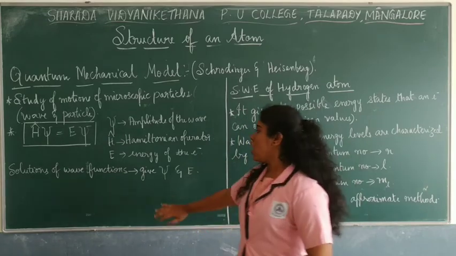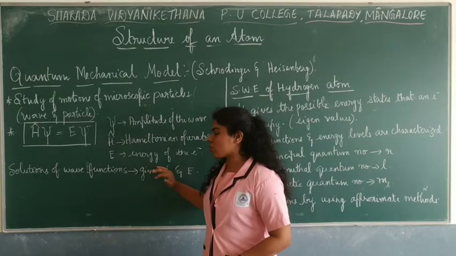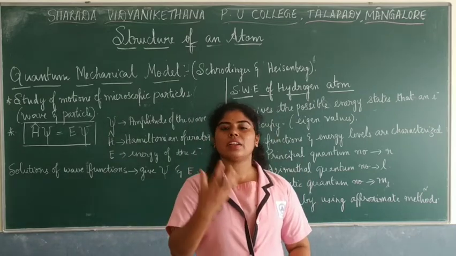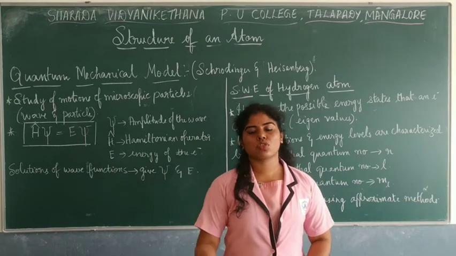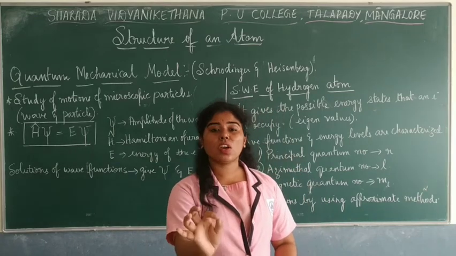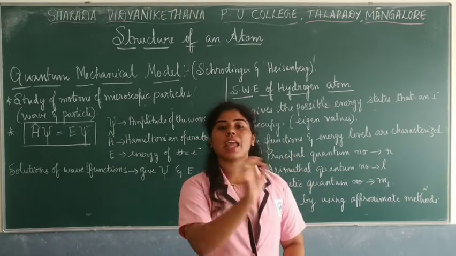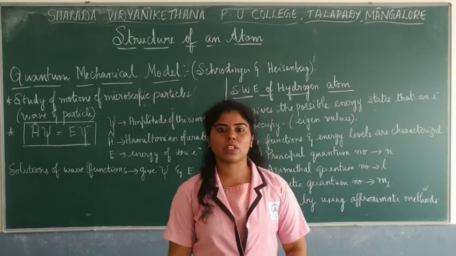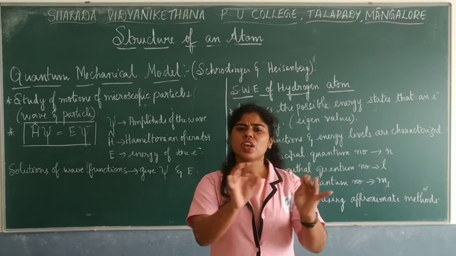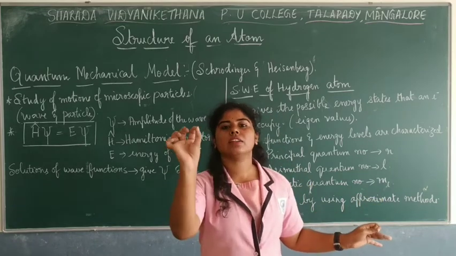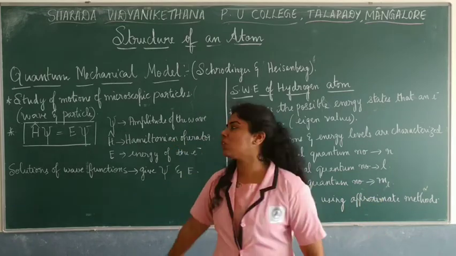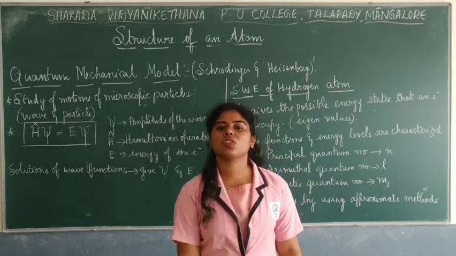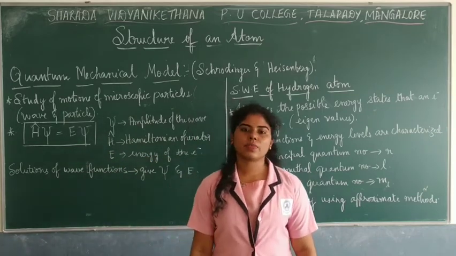When Schrodinger introduced this expression and tried solving it for microscopic particles, he could actually obtain the approximate or exact values that were found through experiments. Various experiments were done, and the values obtained were equal to his equation. So he could solve it and find the solutions as per the requirements.